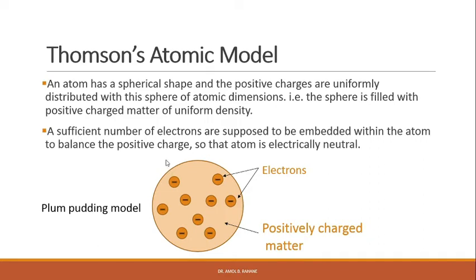The frequency of emitted radiation should be equal to the frequency of vibration of the electron. When no light is being emitted, the electrons are supposed to be at rest. They will emit light only when they are oscillating or vibrating. This is what Thomson proposed in his model.